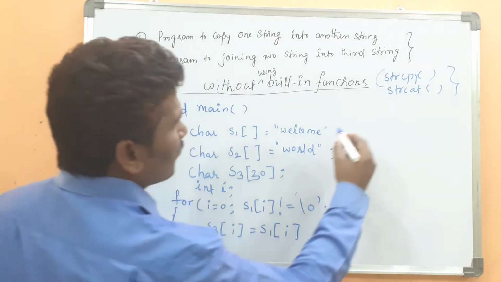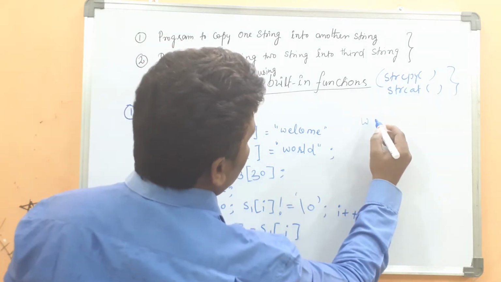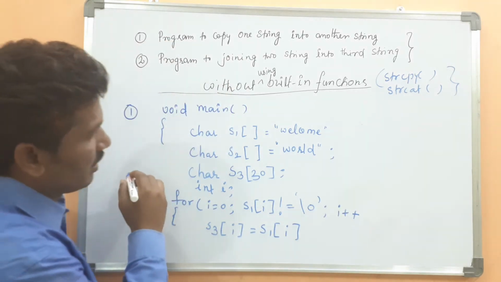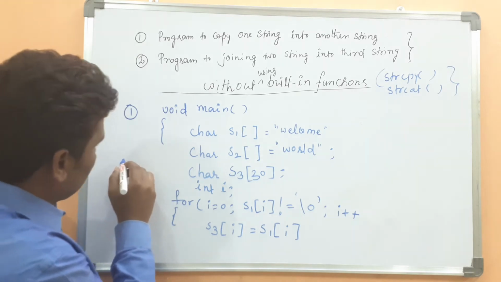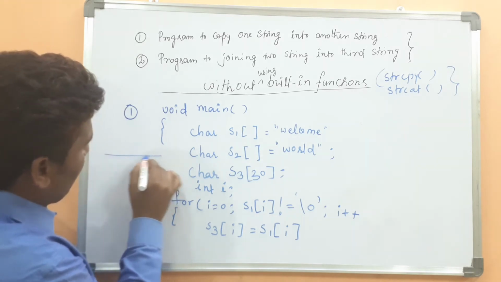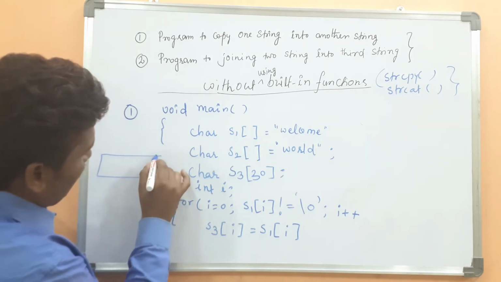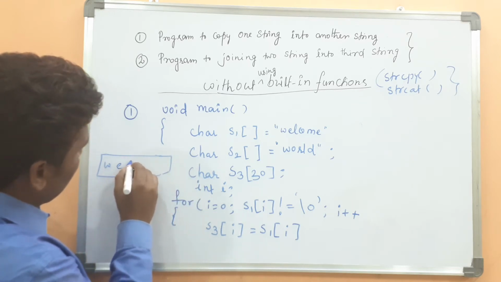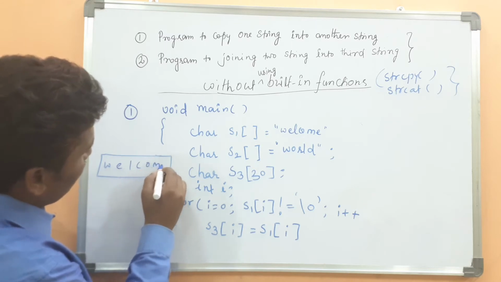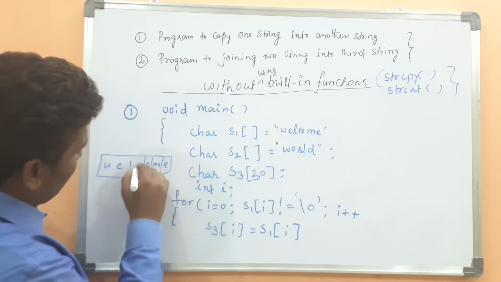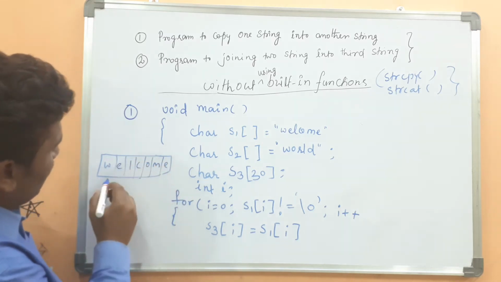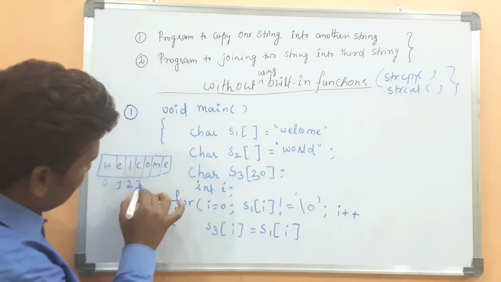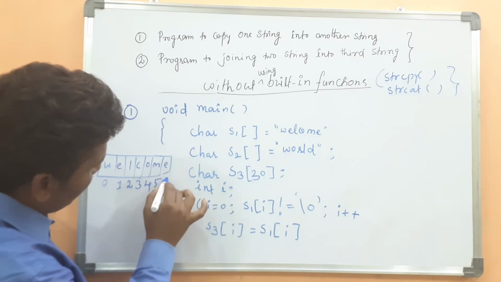Here, W, E, L, C, O, M, E, with indices 0, 1, 2, 3, 4, 5, 6.